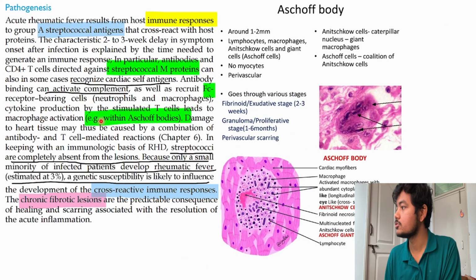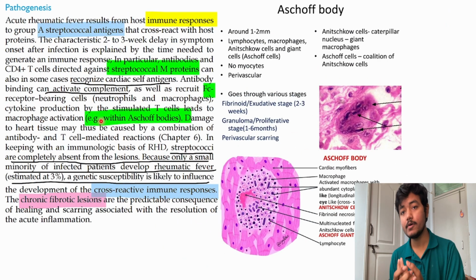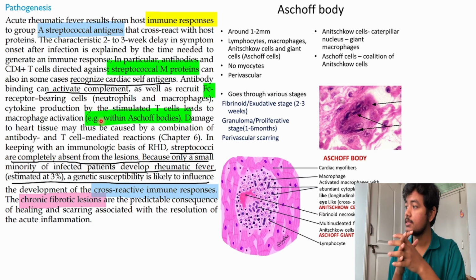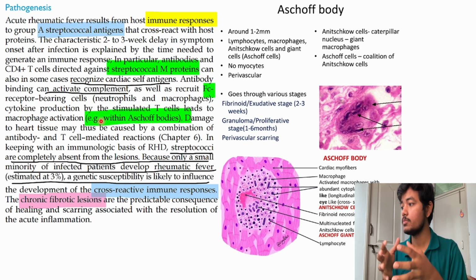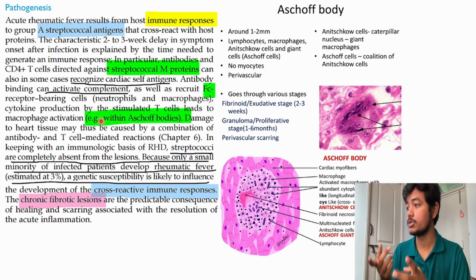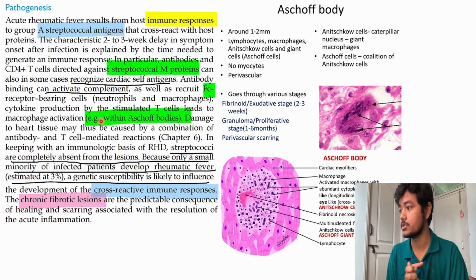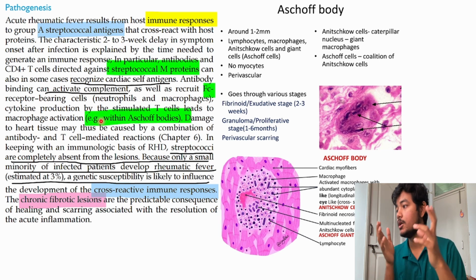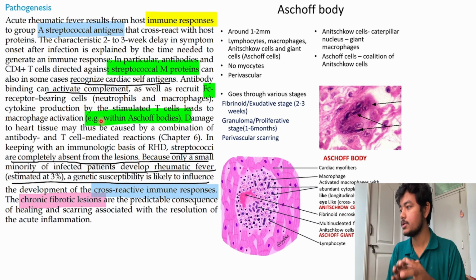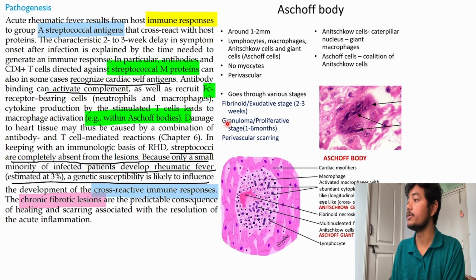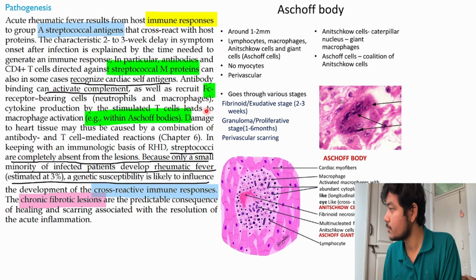So we have understood that in the mitral valve there will be inflammation, all the cells are coming there, they are making clumps and groups, and these clumps and groups are nothing but the Aschoff body. In the Aschoff body we can see caterpillar-like longitudinal section or owl-eye-like cross section, then multinucleated giant cells, and a few normal cardiac cells surrounding the whole thing. There is fibrinoid necrosis and everything. So we understood the Aschoff body also.